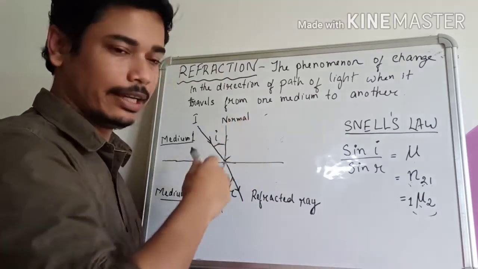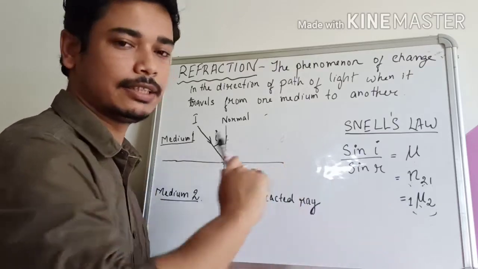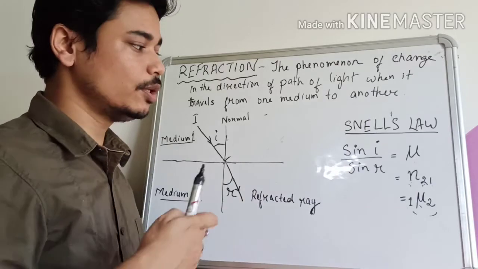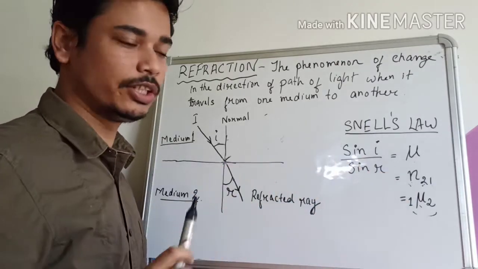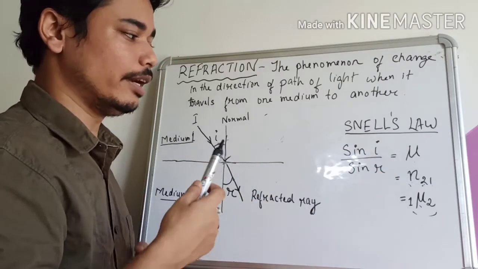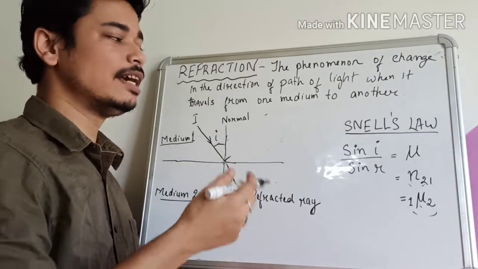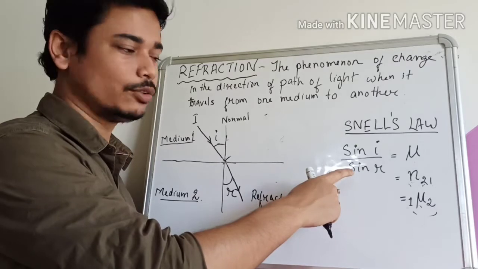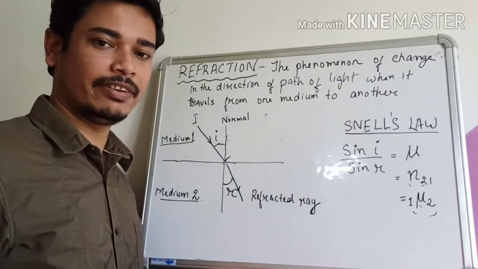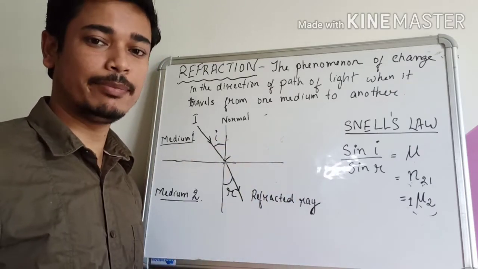The first medium is the medium in which the incident ray is coming, and this is the second medium, the medium in which the ray is getting refracted. So sometimes you may get all these three notations in some books. After all, we have to know Snell's law. And what is Snell's law? Snell's law is nothing but that the ratio of the sine of the angle of incidence to the sine of the angle of refraction is always a constant, which is also called the refractive index of the second medium. This ratio is a constant for a given pair of media.